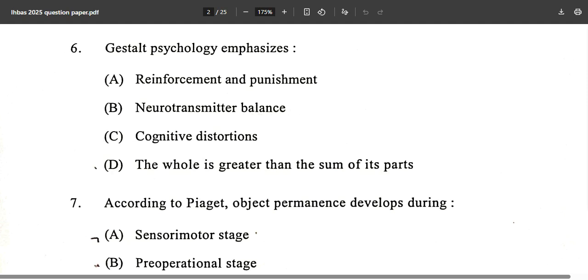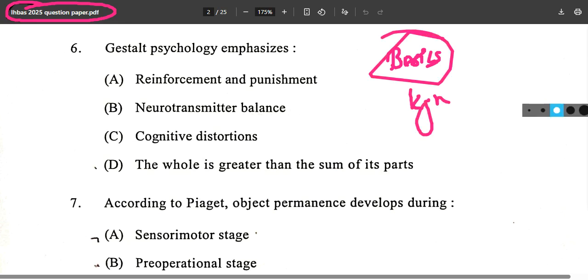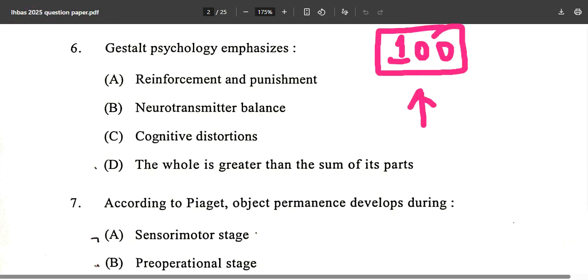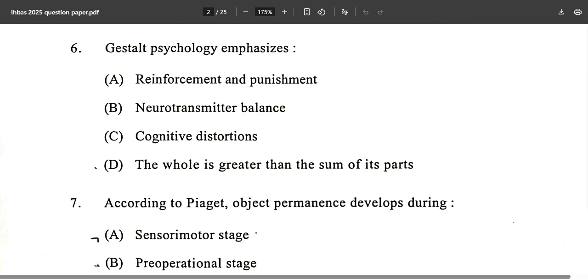It is one of the easiest questions that came in the IHBAS 2025 paper, and if you can mark this question correctly, then obviously you are doing well and you have at least your basics correct. If you are preparing for the upcoming KGMU or the MPhil RML paper, then this PYQ is very important for you. Make sure that you are prepared with all the 100 questions that came in this particular IHBAS 2025 paper, because this will be very important for you.